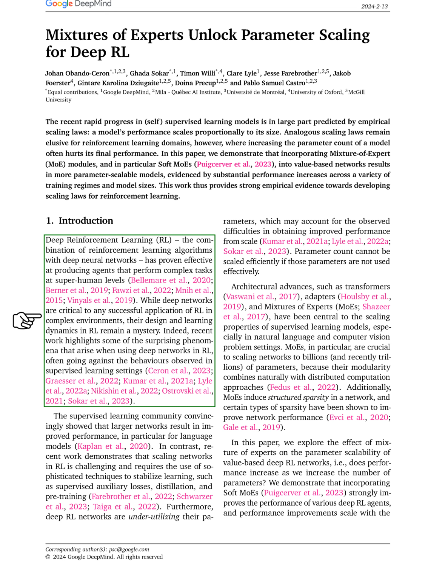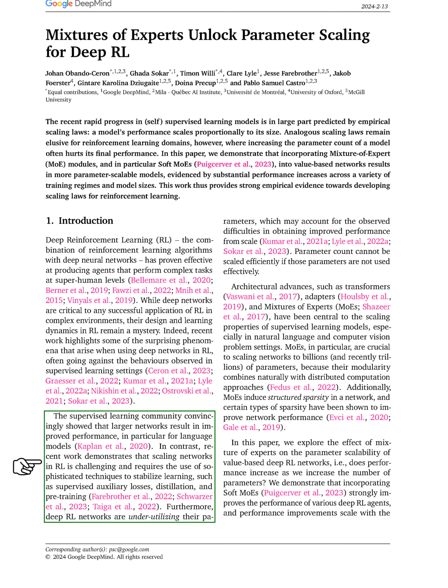Interestingly, recent studies have unearthed some unexpected behaviors when deep networks are applied in RL, which starkly contrast with the patterns observed in supervised learning. For instance, while larger networks typically boost performance in supervised learning, especially in language models, scaling up networks in RL proves to be a formidable challenge. It necessitates sophisticated strategies to ensure stable learning, such as the introduction of supervised auxiliary losses, distillation techniques, and pre-training.